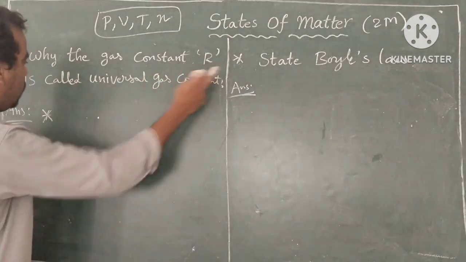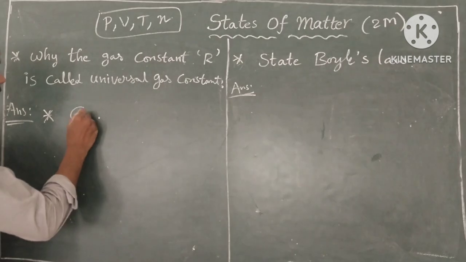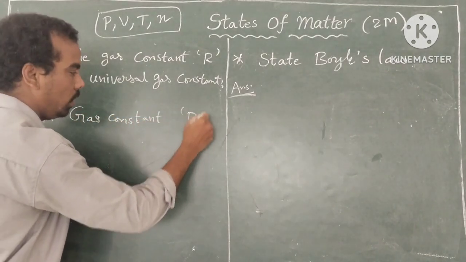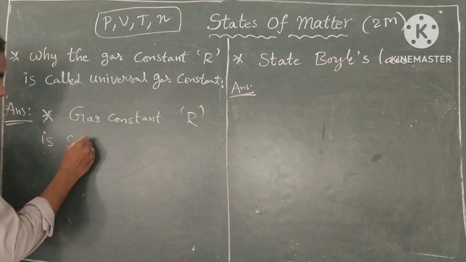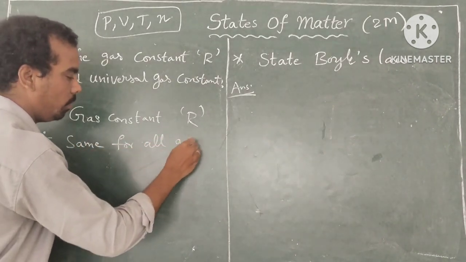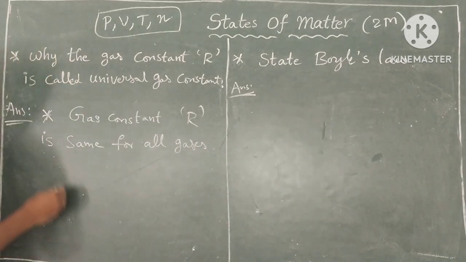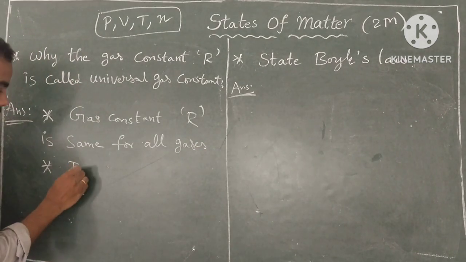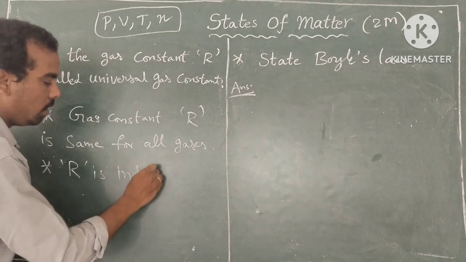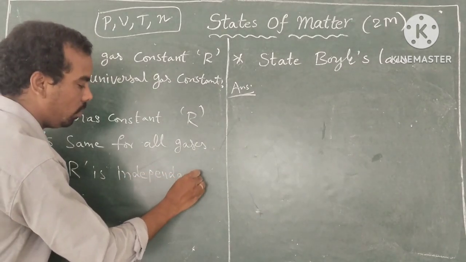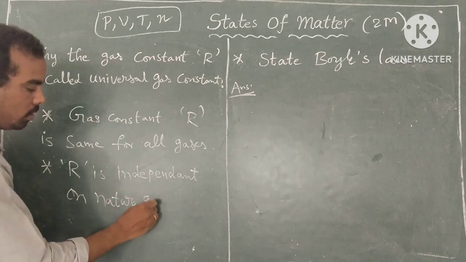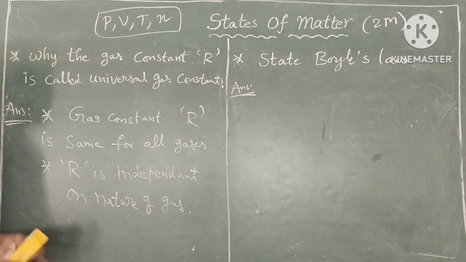Okay, next, why the gas constant R is called universal gas constant? 2 points, 2 marks. What is gas constant? Gas constant is the same for all gases. It has 1 mark. So next, R is independent of the nature of the gas. Whatever the gas taken, R is constant. So 2 points, 2 marks.